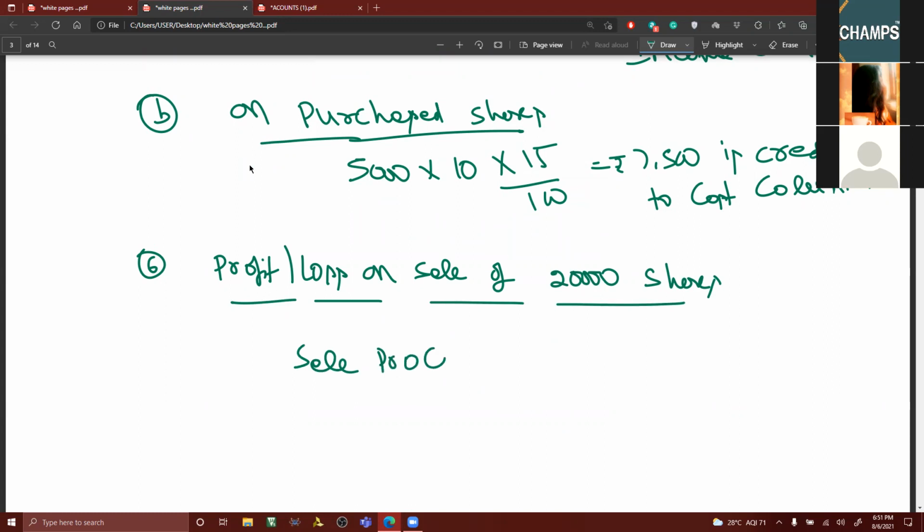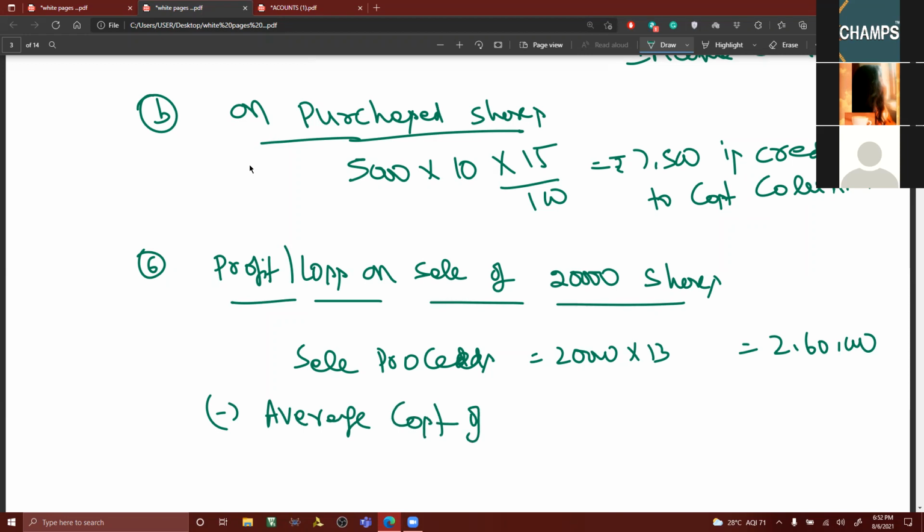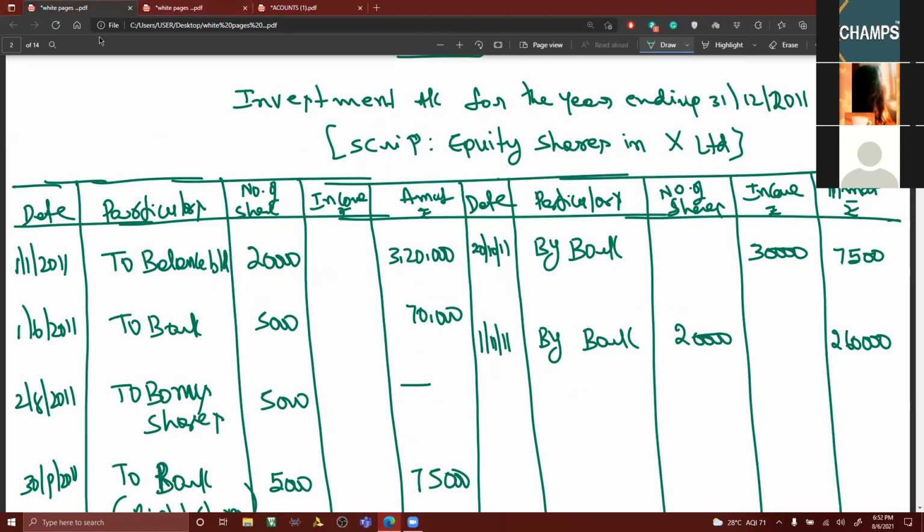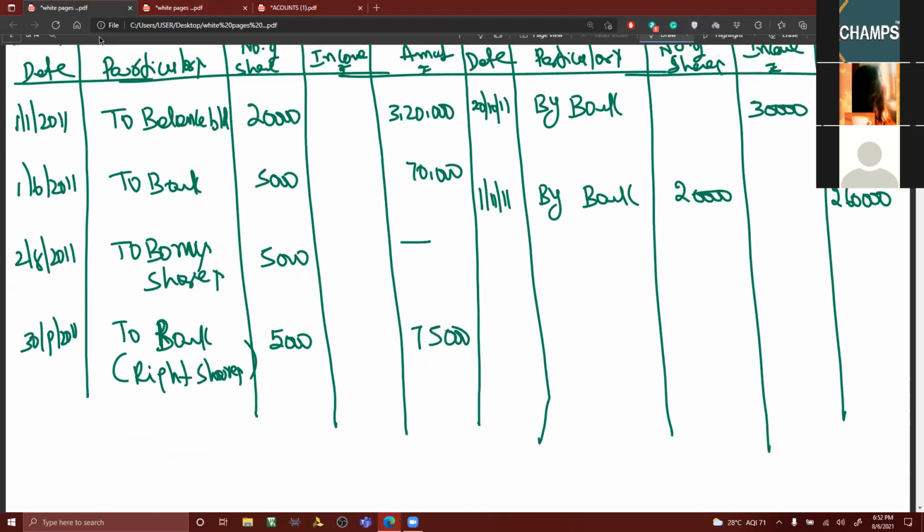Sale proceeds: 20,000 into 13, 2,60,000, minus average cost. Average cost of 20,000 shares. From here you can get it: 320 plus 70 plus 75 minus 7,500.